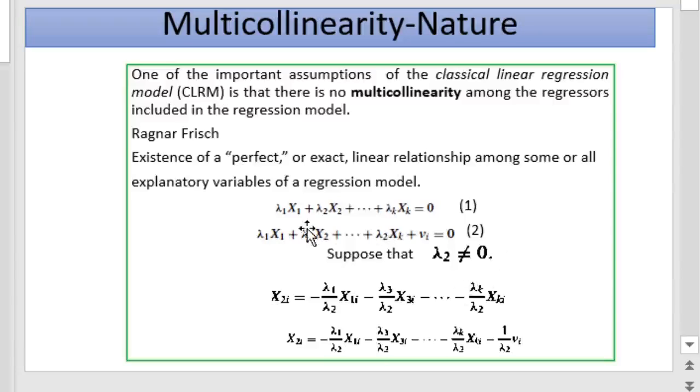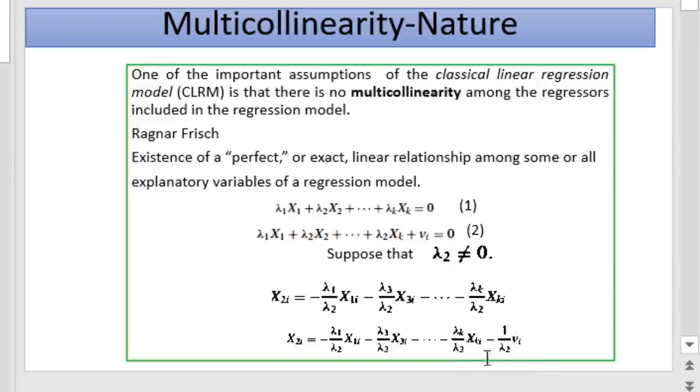In the case of the second equation, similarly, if we assume that lambda 2 is not equal to 0, then x2i can be specified the same way: minus lambda 1 x1i by lambda 2 minus lambda 3 x3i by lambda 2 minus ... minus lambda k xki by lambda 2 minus vt by lambda 2.